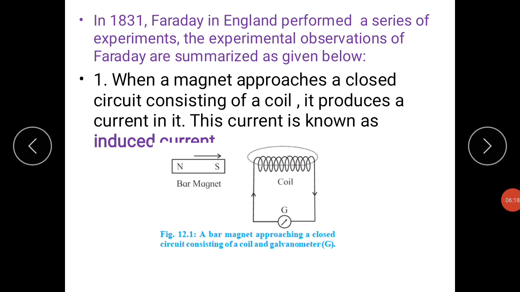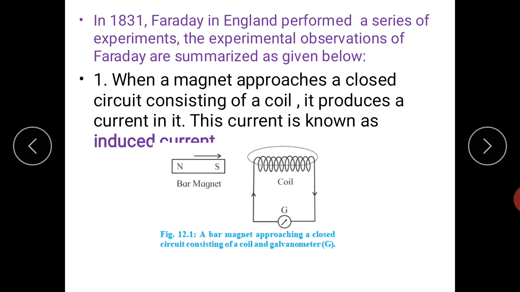So we will discuss here one experiment which is performed by Faraday. In 1831, Faraday in England performed a series of experiments. The experimental observations of Faraday are summarized here. What he has done, he has brought one bar magnet near the coil. The coil is wound, and he observed the direction of the galvanometer pointer.